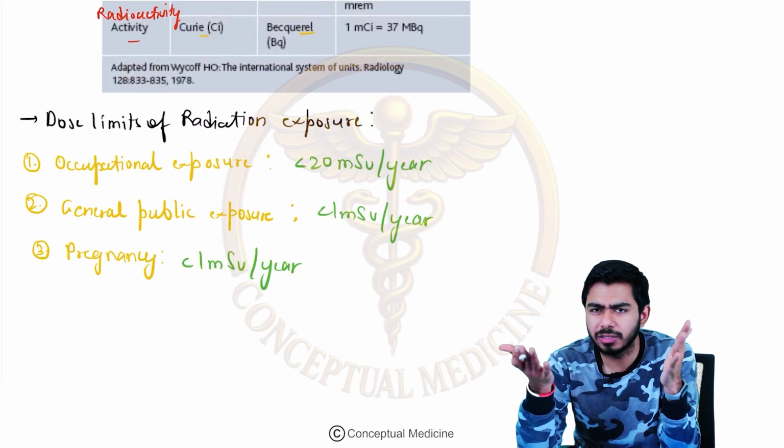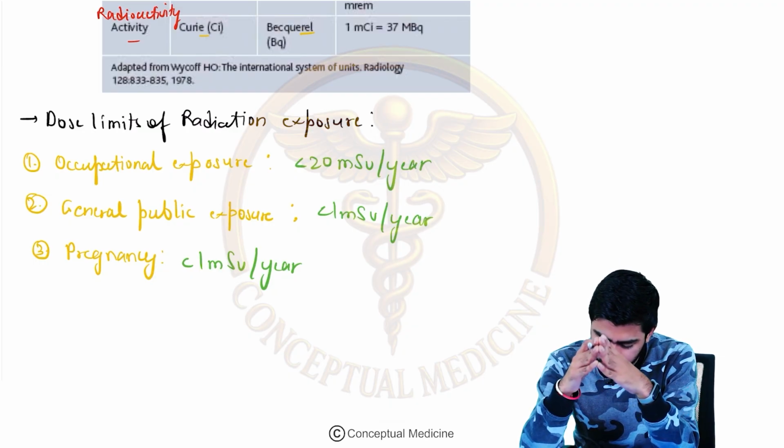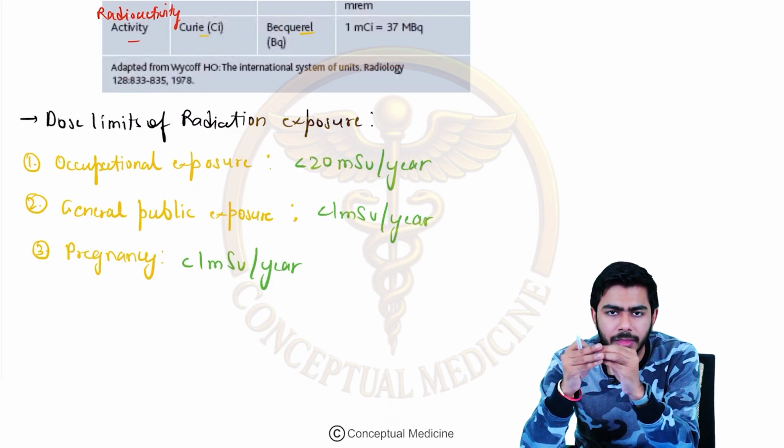For the general public exposure and pregnancy, it is safe. It is the same actually, that is less than 1 millisievert per year, and for the occupational exposure, that is less than 20 millisievert per year, right?